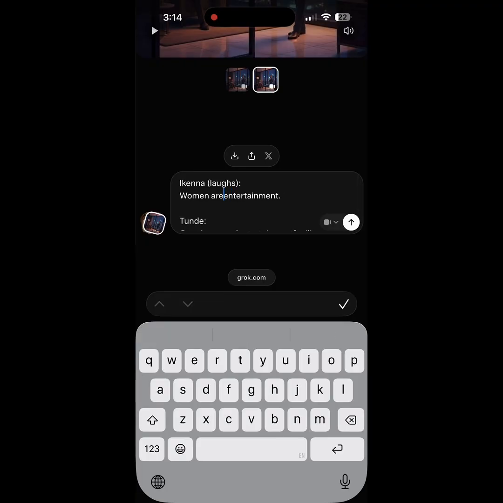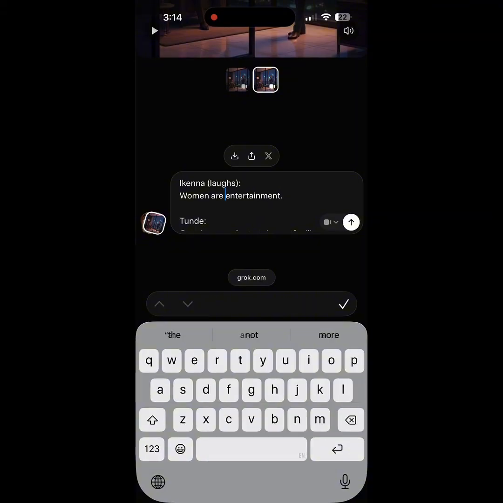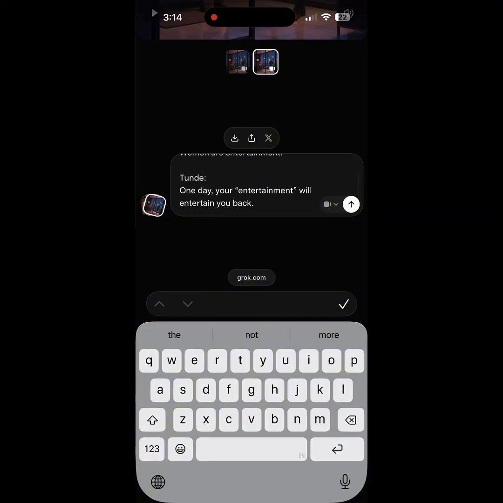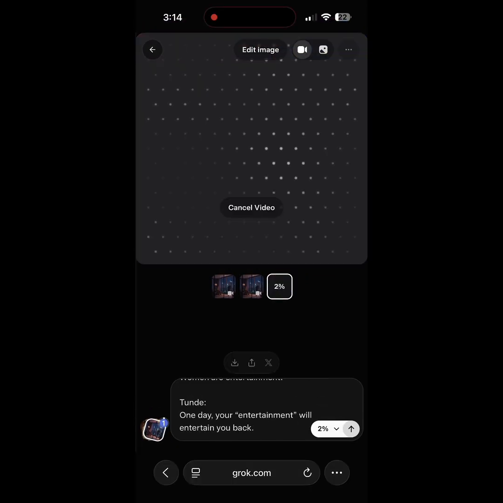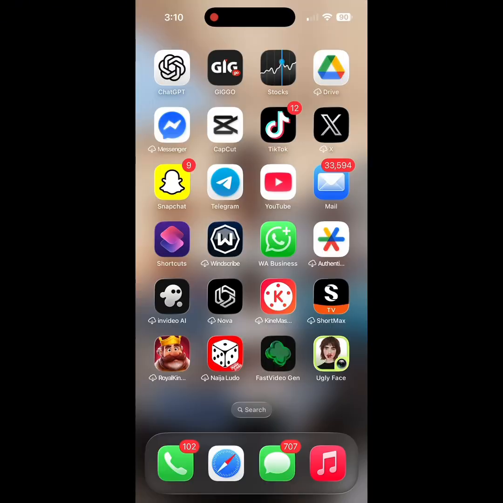So I will just keep on doing the same process. Just keep doing the same process till you get all your scenes into video. So that's all you do. I believe you understand. If you don't understand, please just go back, watch the video again until you perfect it. So just keep repeating these steps to get all your videos done.